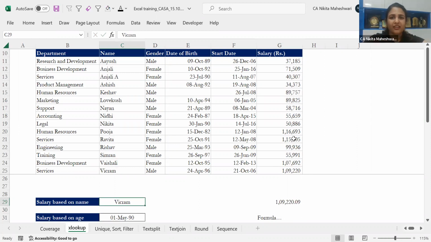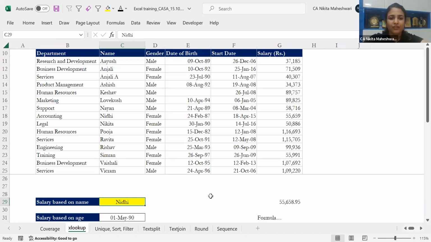So now I've created a dynamic function which depends upon this particular cell over here, and it is very helpful for me. If I just want to see the salary, let's say Nidhi, I'll just change it and it will come accordingly.